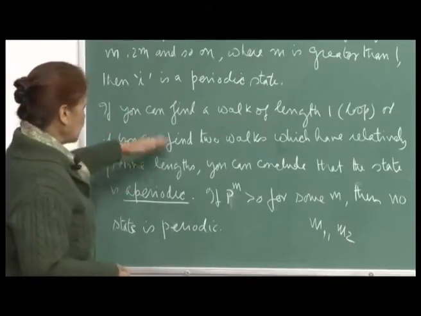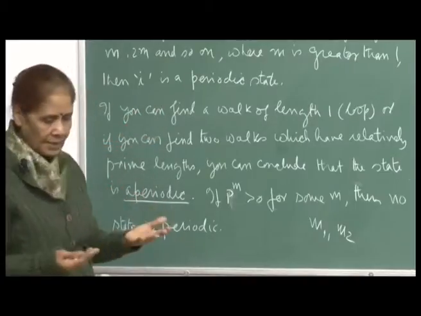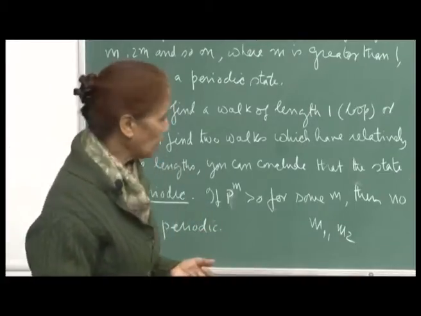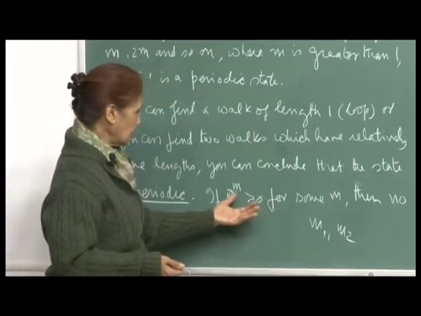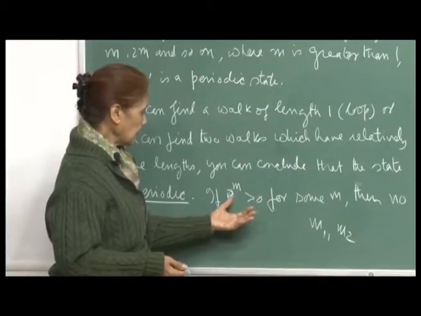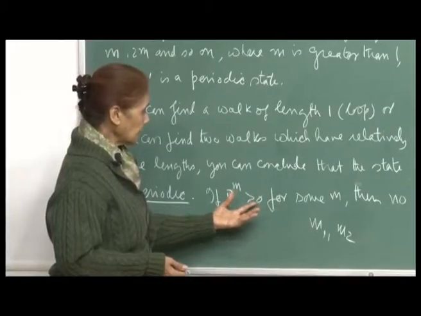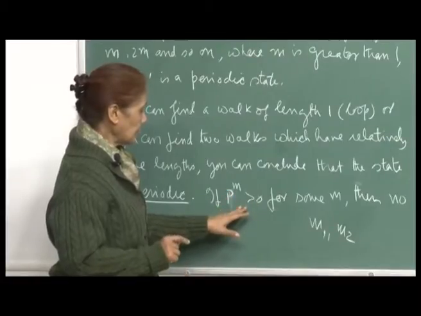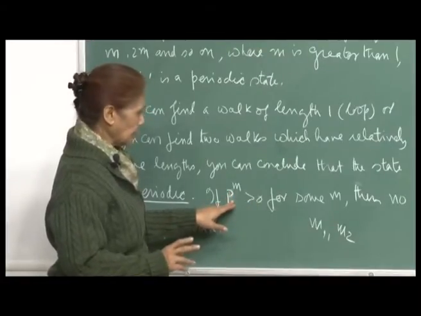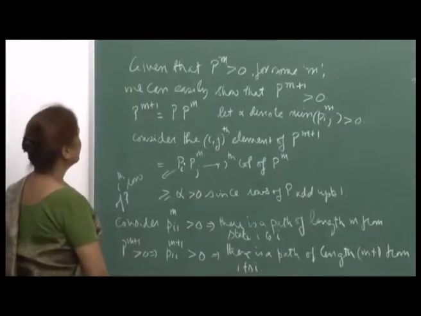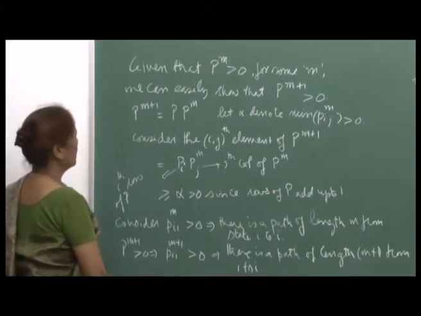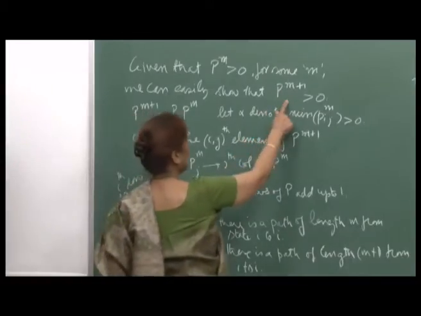That is another way. We are just looking at various ways in which you can characterize a periodic state. Again, if it turns out that the mth power of the transition matrix, P to the power m, is greater than 0, that means all entries of this matrix are positive for some m, then it is not difficult to show that the matrix P to the power m plus 1 will also be positive.